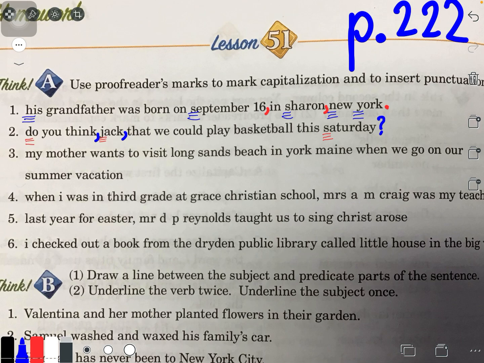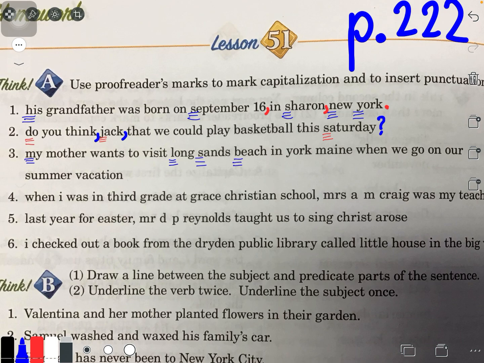All right, number 3. My mother wants to visit Long Sands Beach in York, Maine when we go on our summer vacation. Sounds like a fun place, all the way in the East Coast. So I'm going to capitalize my because it's the beginning of a sentence. Mother does not need to be capitalized because, again, I'm talking about my mother. I'm not addressing her or calling out to her. Long Sands Beach is the name of a beach. So I'm going to capitalize Long Sands Beach.